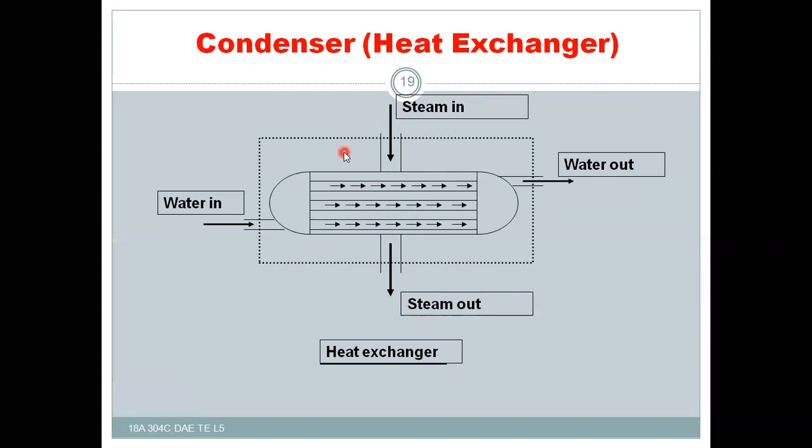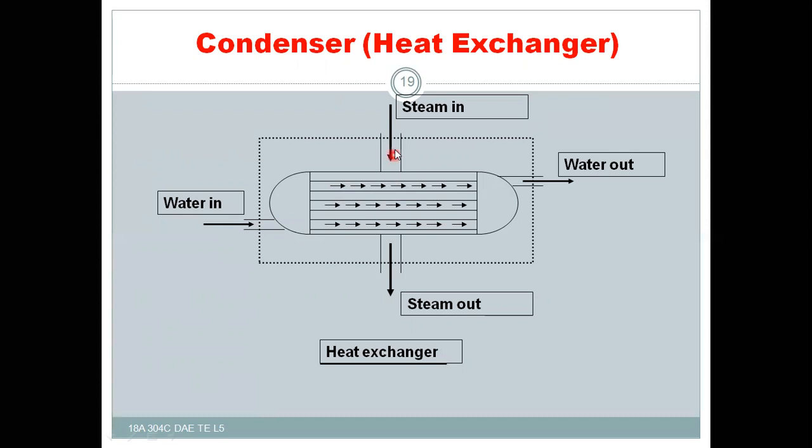So here is one model of the heat exchanger or steam condenser. On one side the steam is entering, and on the other side the water is entering. In this case, it is a water tube condenser. Sometimes steam tube condensers are also there, but here the tubes are used to pass the water through.